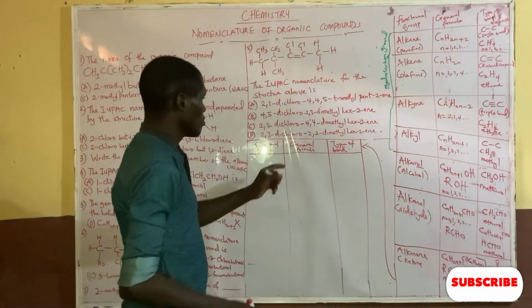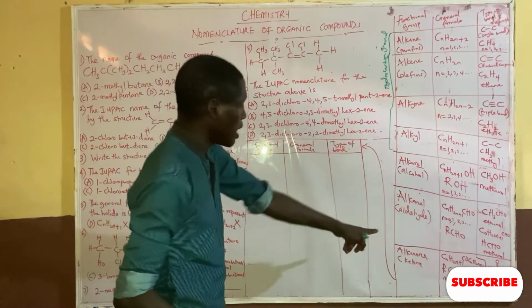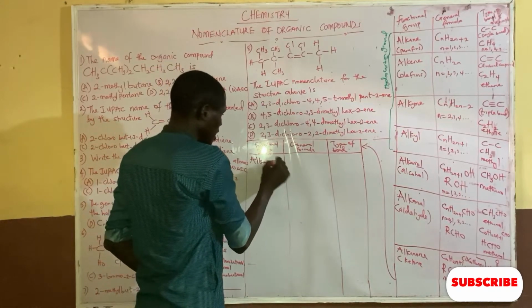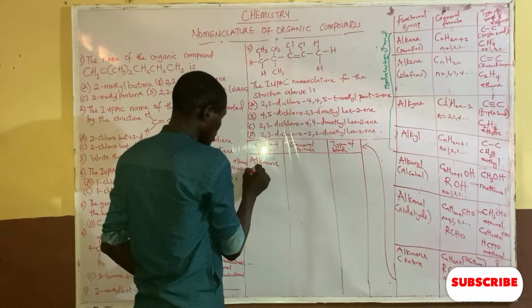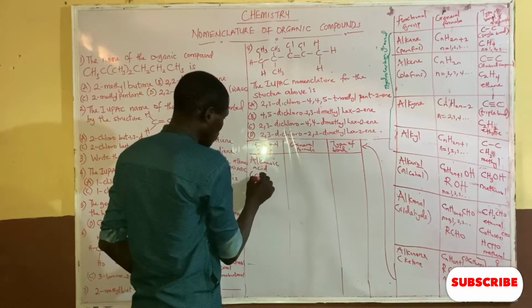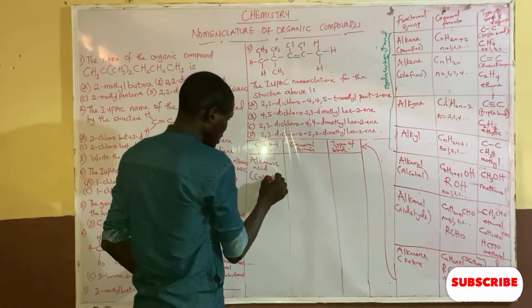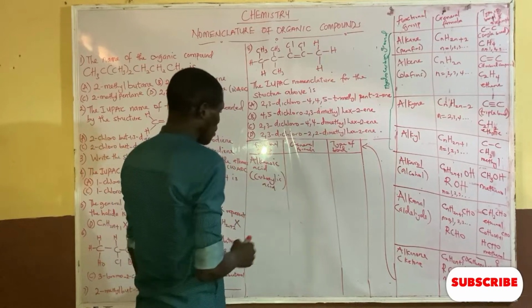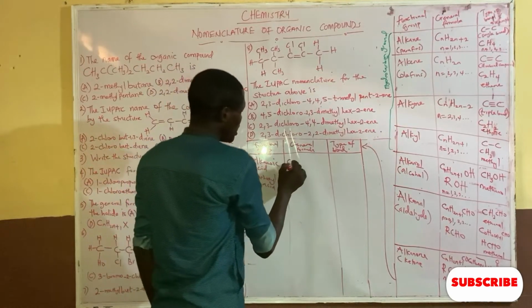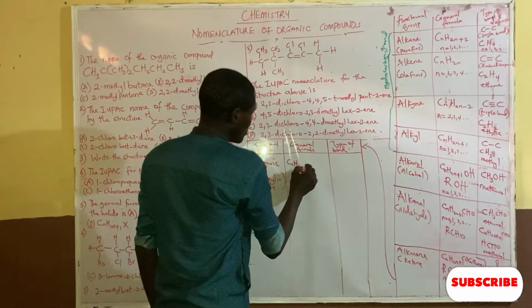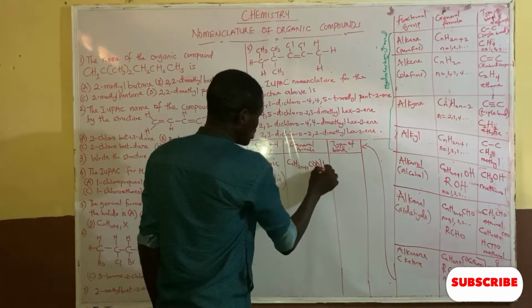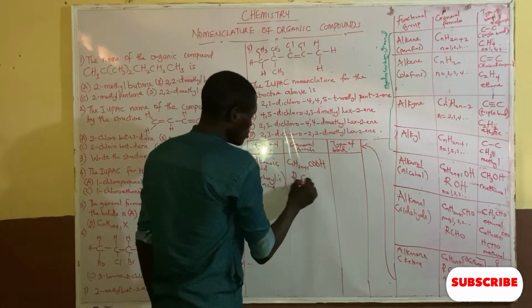Now, after the alkanal, we have what we call alkanoic acid. Alkanoic acid is also known as carboxylic acid, which is the common name. The general formula is CnH2n+1 COOH, also written as RCOOH.